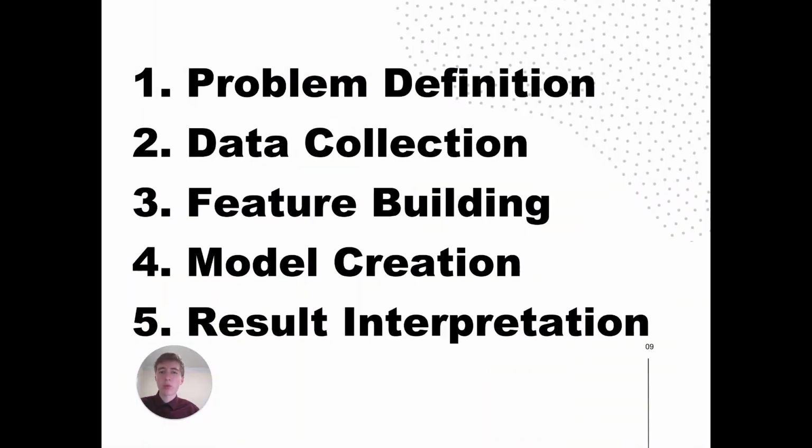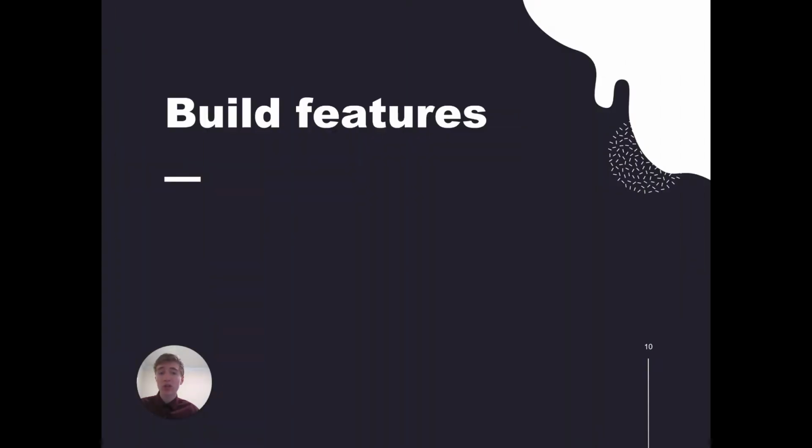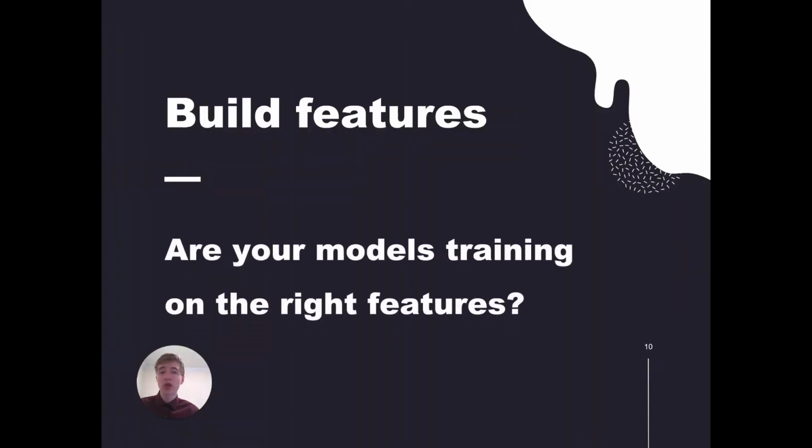Now, the next step that we want to look at here is the feature building step. And quality assurance can help you answer, are your models training on the right features? For example, in some situations, due to privacy concerns, it may be illegal for your model to train on specific features or aspects of your data. You want to make very certain that you stay away from both ineffective features and illegal features.